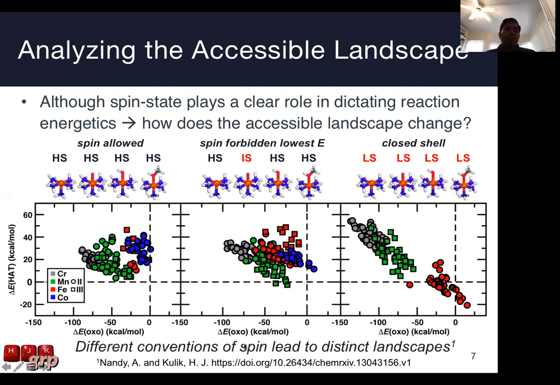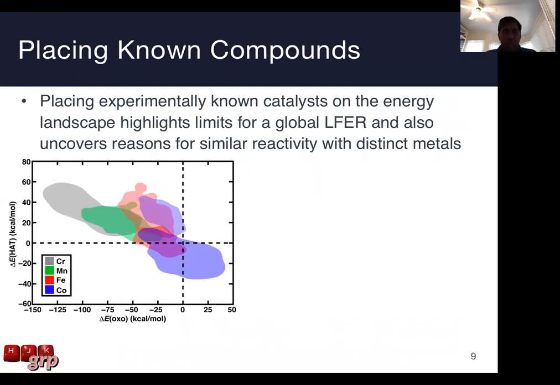And so the different conventions of spin here, the spin allowed and spin forbidden reaction energetics, lead to different energy landscapes and correspondingly show that the oversimplification of a linear free energy relationship would not allow us to be predictive. We can further place experimentally known compounds on this energy landscape.